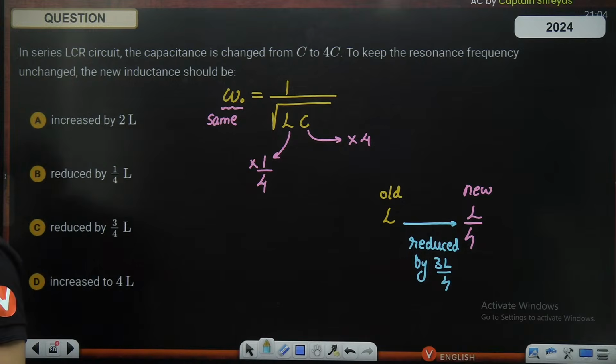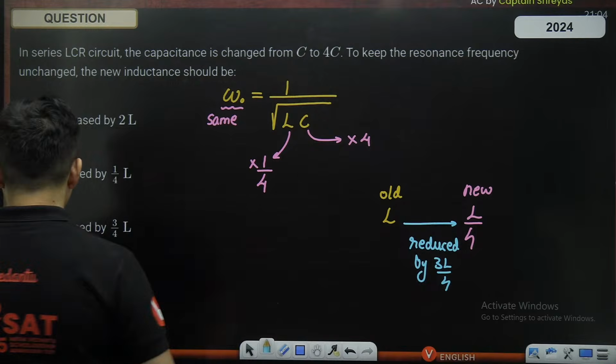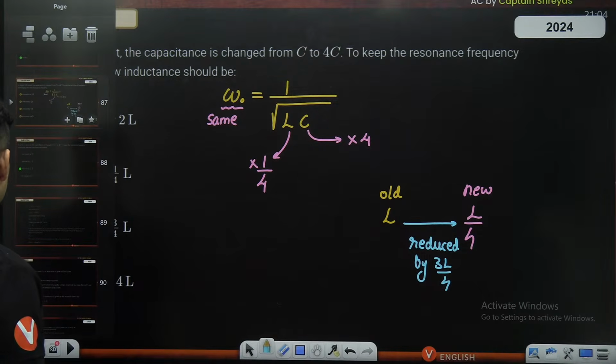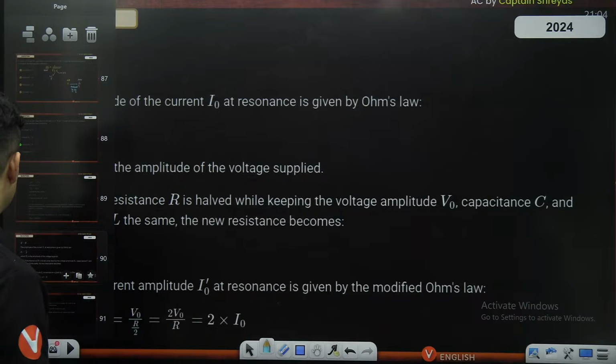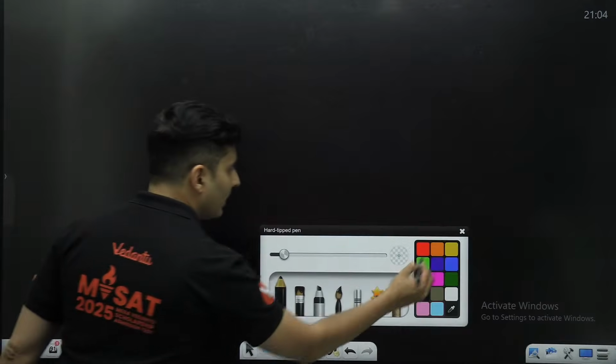Is this question absolutely clear? Yeah. Perfect. Okay. Awesome. I will give you one more question. All right. Same thing is there over here also. I'll give you one more question over here.